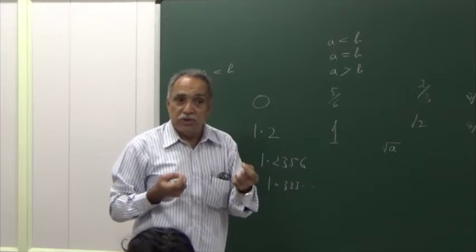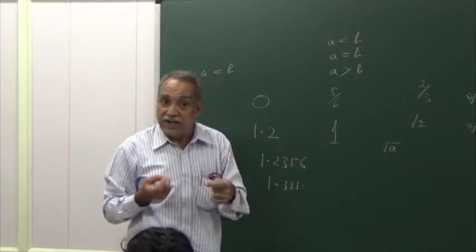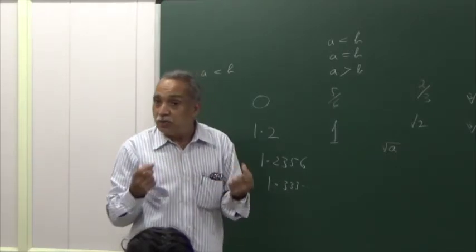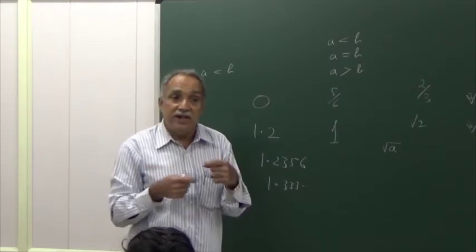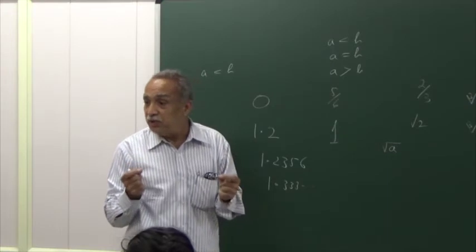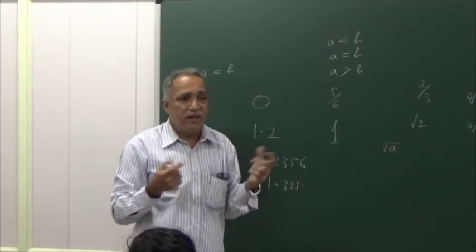Only positive numbers you must use as multiplier. If you multiply the two sides by a negative number, the inequality reverses. If you multiply the two sides by 0, the inequality gets replaced by equality. Only by positive reals can the two sides be multiplied, but while adding or subtracting, any kind of number you can use.